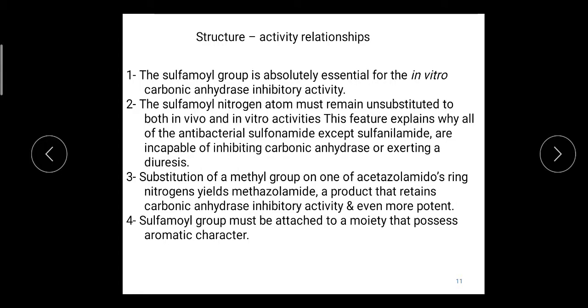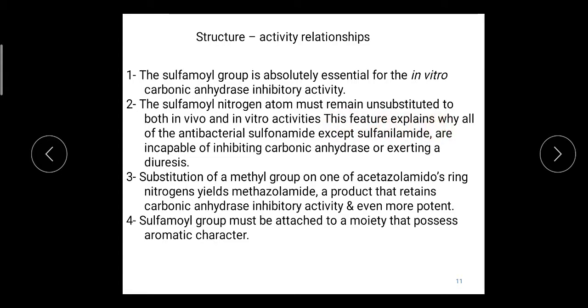The first point we have seen is that the sulfamoyl group is absolutely essential, it should be there to show the carbonic anhydrase inhibition activity. Second, the sulfonamide nitrogen must remain unsubstituted.